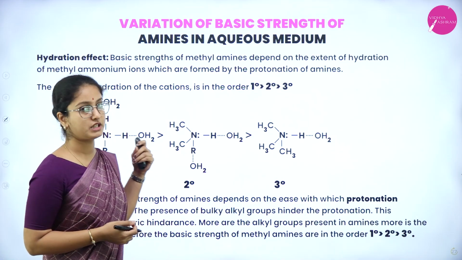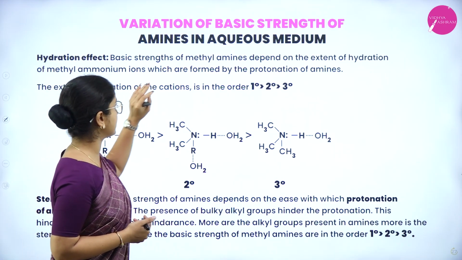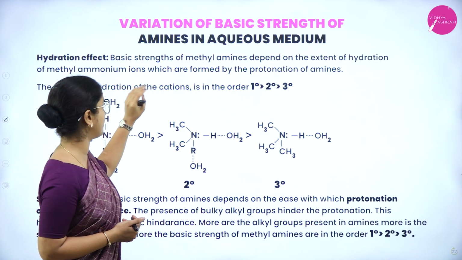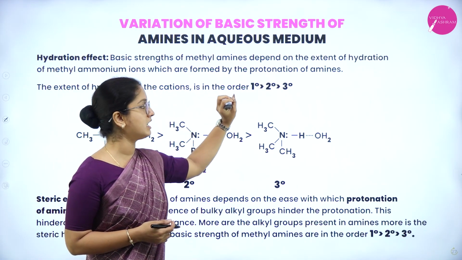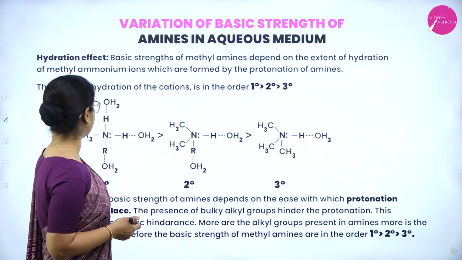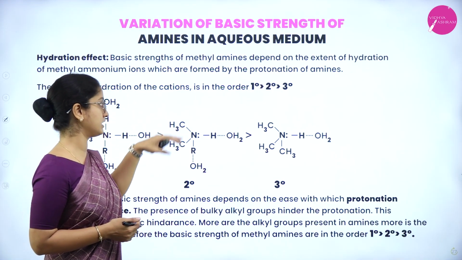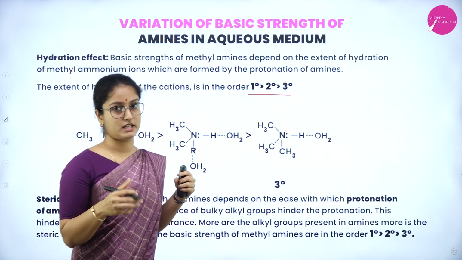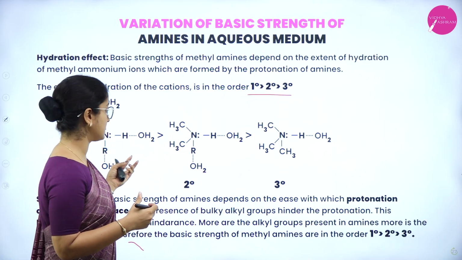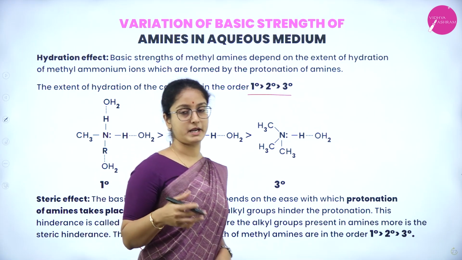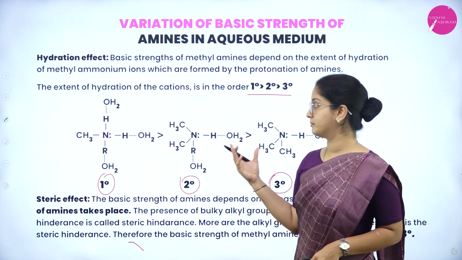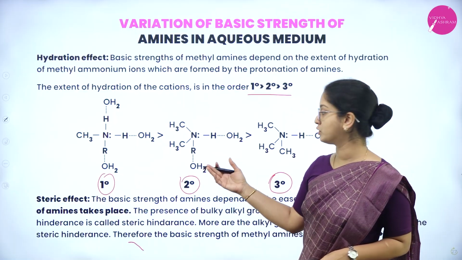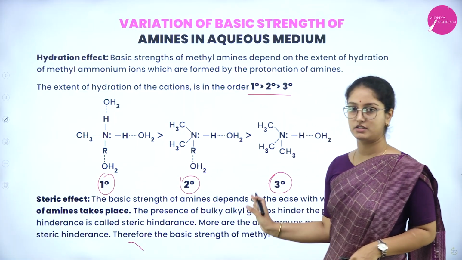Next is the hydration effect. The basic strength of methylamines depends on the extent of hydration of the methyl ammonium ions, which are formed by the protonation of amines. The extent of hydration of the cations is in the order primary greater than secondary, which is greater than tertiary. Here is a general equation of primary, secondary and tertiary. Because of the extent of hydration, the basic strength of amines goes in the order primary, secondary and tertiary.